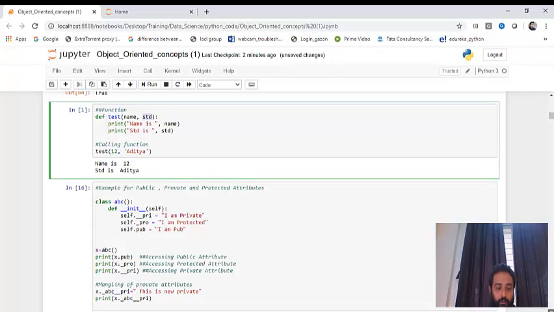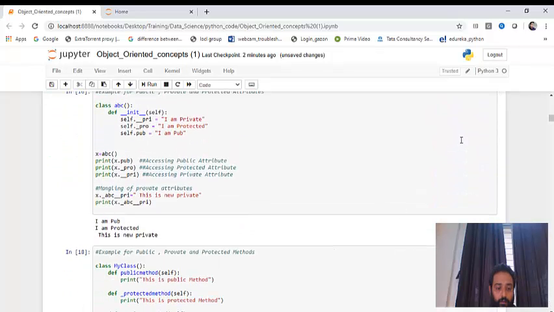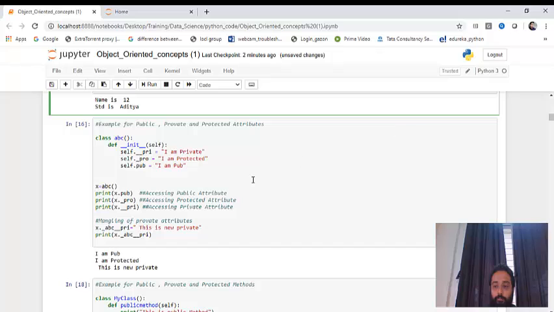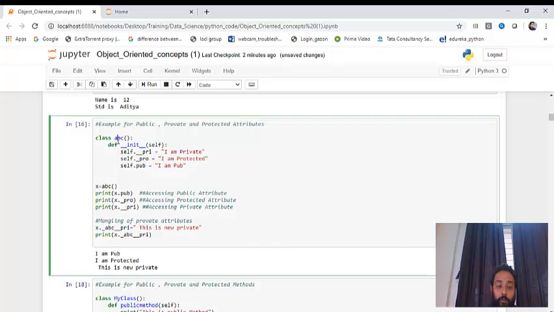Example for public, private and protected I've already shown you. Let us do this again. I've created a class called ABC, and then I've created a method __init__. I've created three different attributes inside it. Now I'm creating an object. I'm trying to access the public attribute, the protected attribute, and the private attribute. So what will happen if I run it?